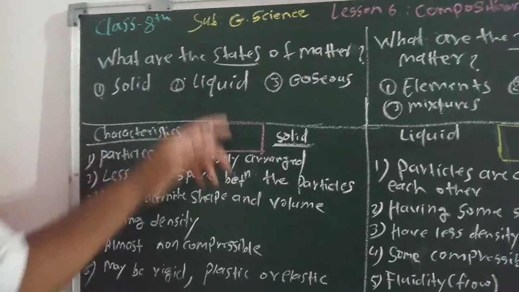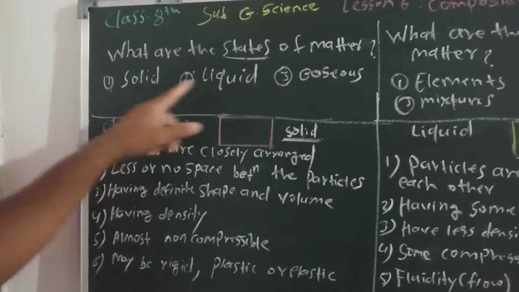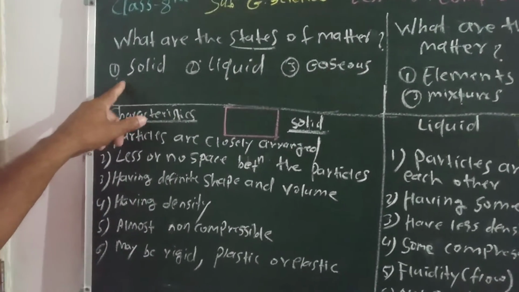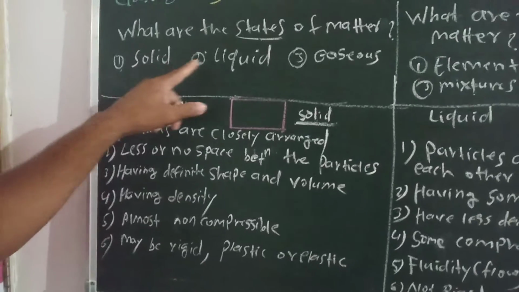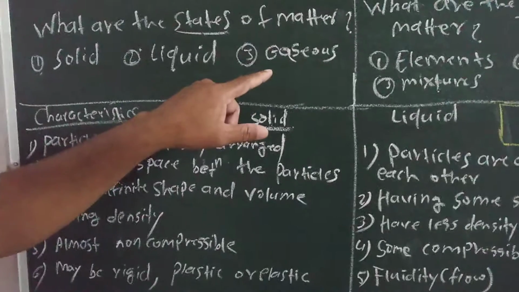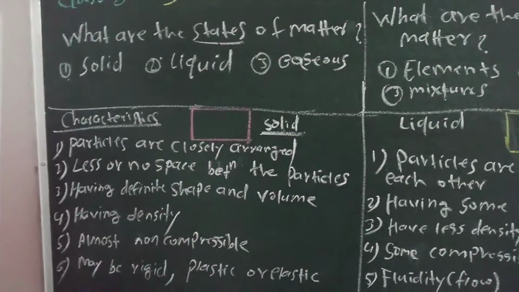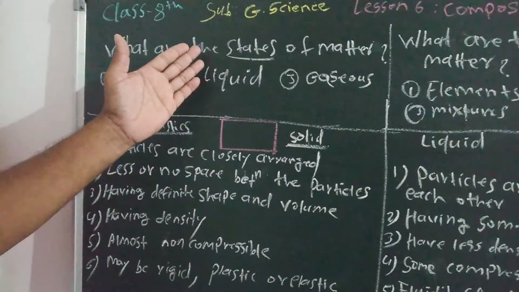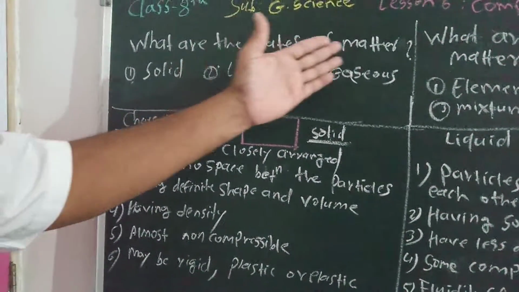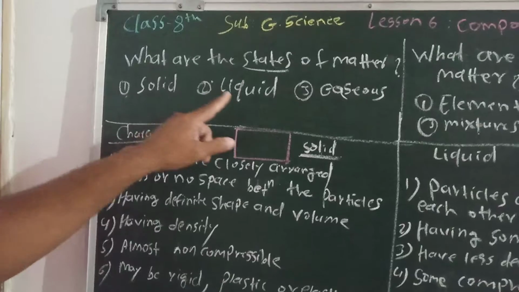So students, states of matter, there are three states. First is solid state, second is liquid state, and third is gaseous state. So the answer of this question, states of matter, is solid, liquid and gases.